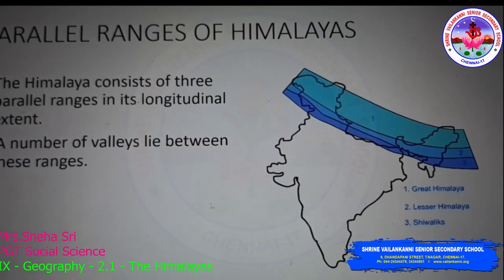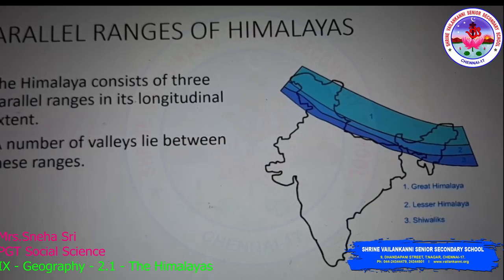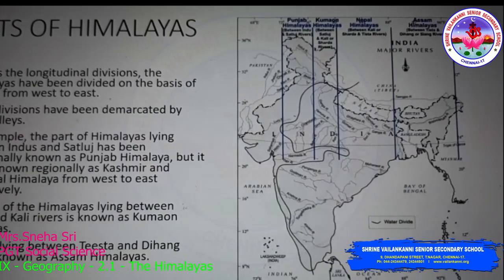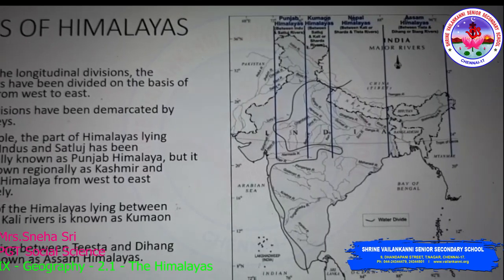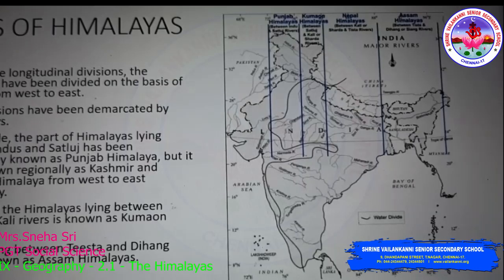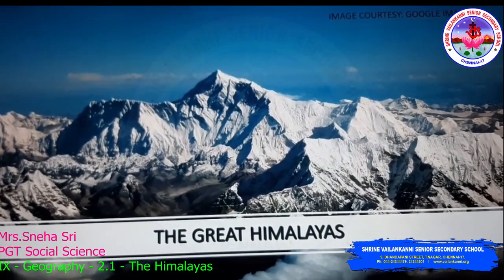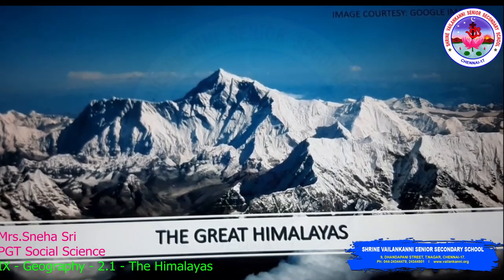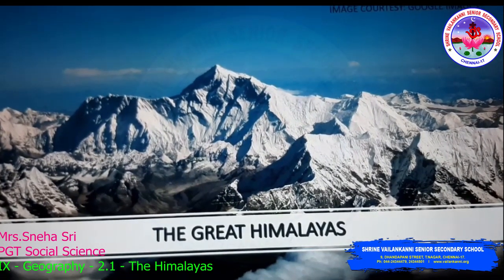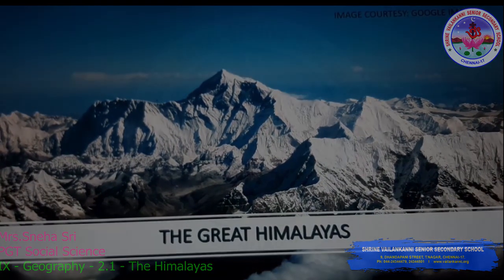Thus, we have two types of divisions with respect to Himalayas. One is based on the parallel ranges: Himadri, Himachal and Shivaliks. The other is based on the region where Himalayas is present: Punjab Himalayas, Kumaon Himalayas and Assam Himalayas. Even from ancient times, Great Himalayas served as a barrier for our country, protecting us from the entry of enemies. So this is the vanilla ice cream of India.